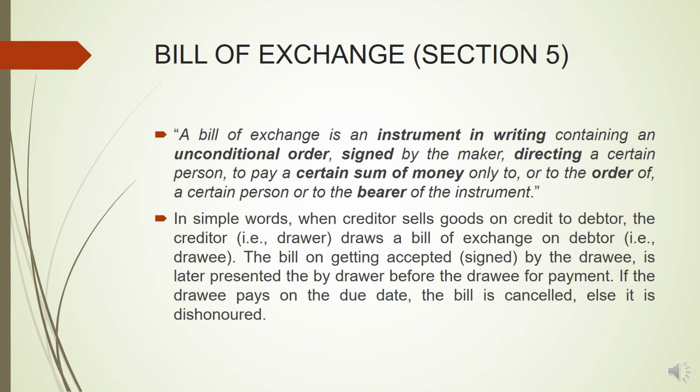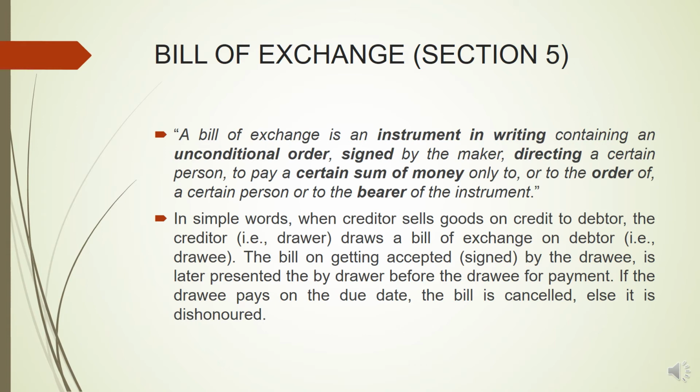So one of the basic differences between promissory note and bill of exchange is that promissory note is drawn by the debtor, that is, the debtor is the maker. He draws the promissory note promising that he will make the payment of a certain sum of money on a particular date to a particular person or to the bearer of the instrument. Whereas bill of exchange is drawn by the creditor. The creditor is the person who has to take a certain sum of money from the debtor. So here the creditor draws the bill, so he is called the drawer, and he draws the bill on the debtor, so the debtor will be called the drawee.